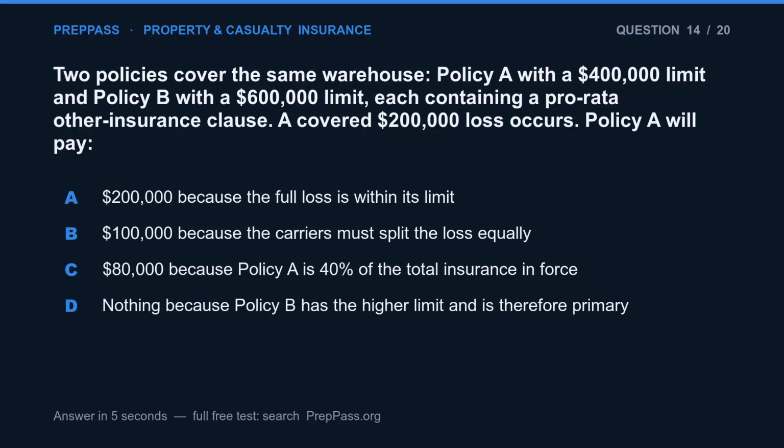Question 14. Two policies cover the same warehouse, Policy A with a $400,000 limit and Policy B with a $600,000 limit, each containing a pro rata other insurance clause. A covered $200,000 loss occurs. Policy A will pay: A. $200,000 because the full loss is within its limit. B. $100,000 because the carriers must split the loss equally. C. $80,000 because Policy A is 40% of the total insurance in force. D. Nothing because Policy B has the higher limit and is therefore primary.